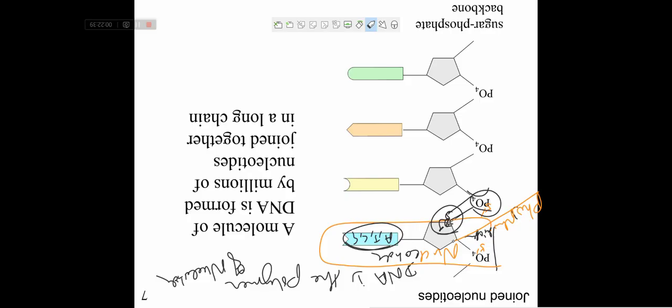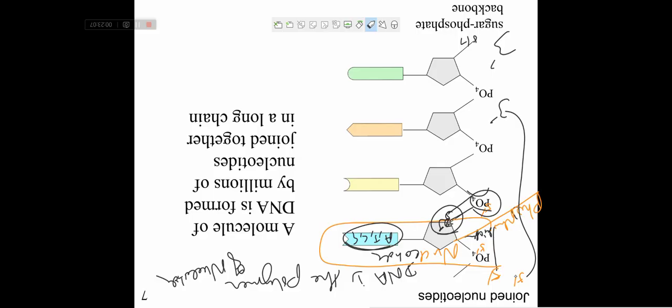So what happens? If here a phosphate group is present, then it is known as the 5' end, and if here an OH group is present, then it is known as the 3' end. So DNA has two ends, a 5' end and a 3' end. Like in protein, there is an N terminal and a C terminal.